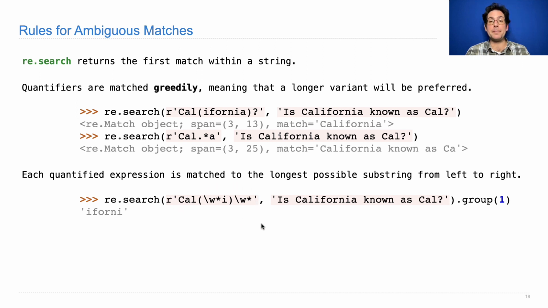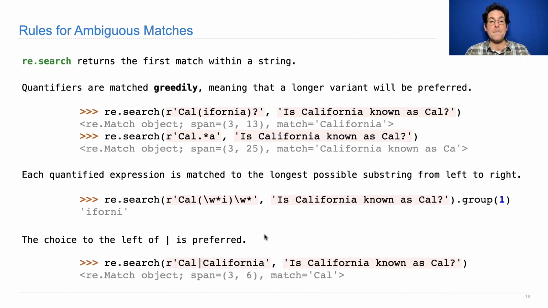The last form of ambiguity comes from a choice between the left or right side of a vertical pipe. And here, the order that you write them in matters. So if you say either Cal or California, this will still match this part of the string, a span starting at position 3. But since to the left of the bar we have Cal, it's going to pick the Cal instead of the California, which would start at the same place but be longer.